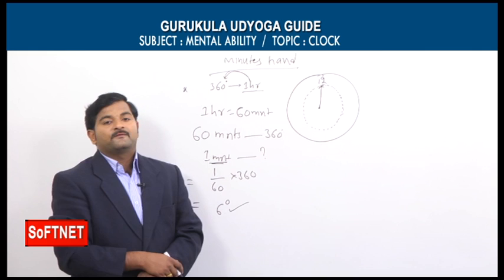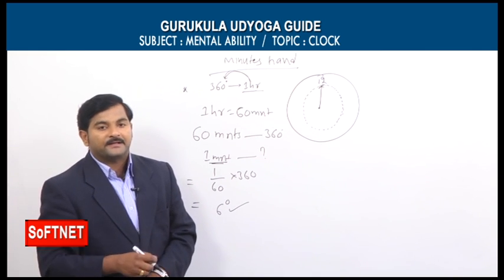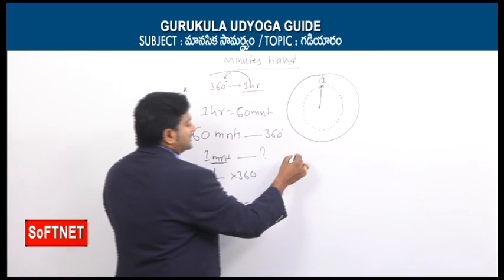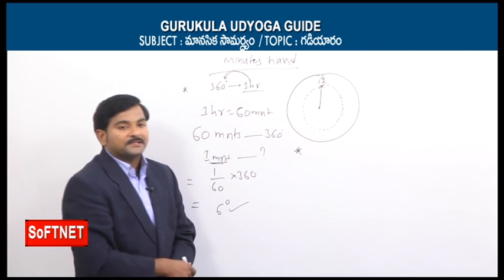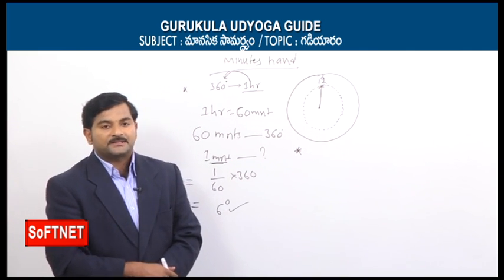So these are the 5 important points related to the minute's hand and the hour's hand. I need you to focus on these 5 points once again. The first point is that in the span of 12 hours, the hour's hand makes 360 degrees.